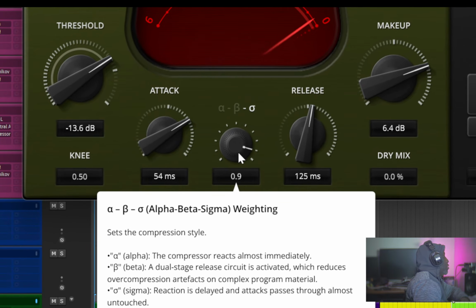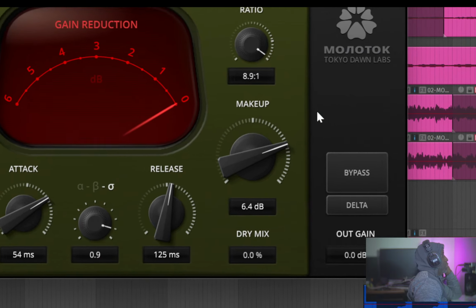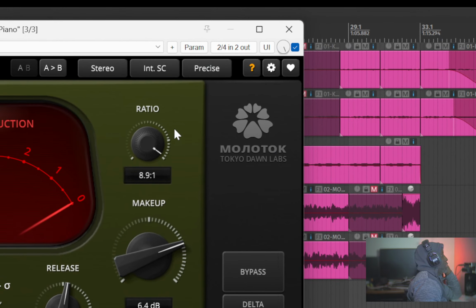So for this character knob here, we have alpha, beta, and sigma modes. And the tooltip gives you all the detailed explanations, but it's going to add character. And depending on which mode you are on, alpha, beta, sigma, it will be different how it is saturating and coloring your sound. So that's pretty much it for Molotov.